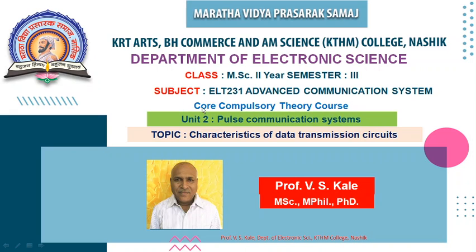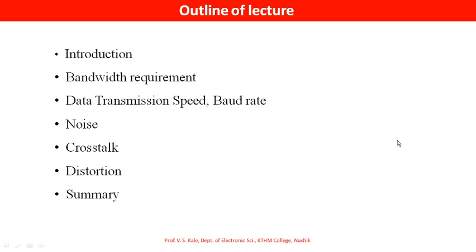Today you will learn Core Compulsory Theory course, subject ELT 231, Advanced Communication System, Unit 2, title is Pulse Communication Systems, and subtopic is Characteristics of Data Transmission Circuits.